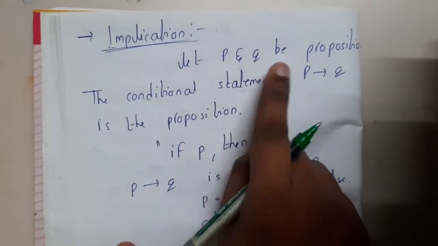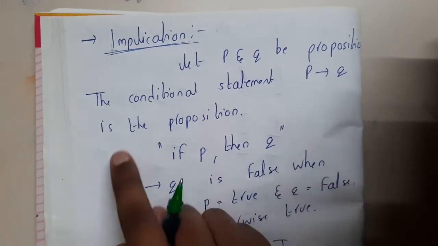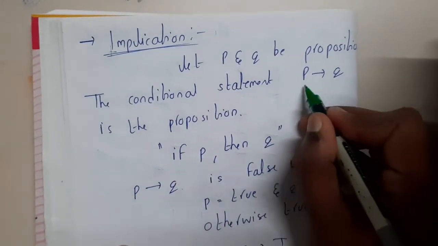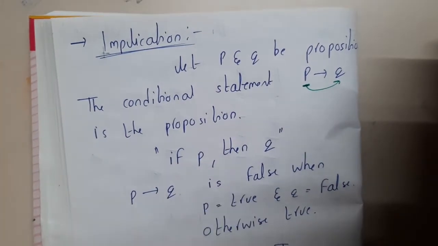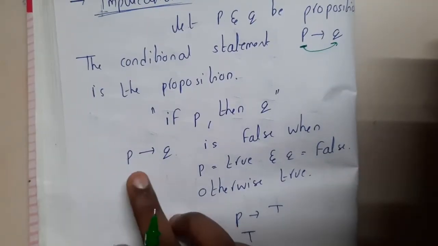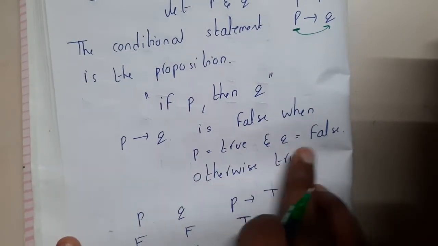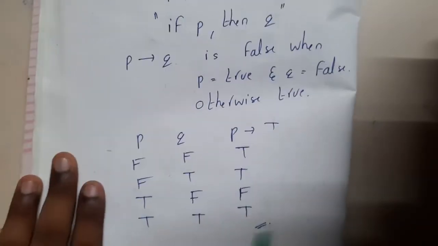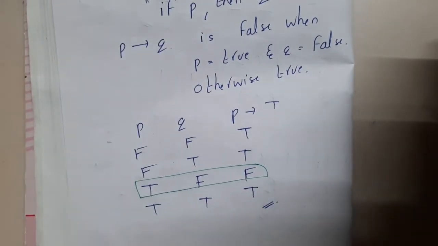So let P and Q be propositions. The conditional statement P implies Q is a proposition. If P occurs, then Q will occur. So if P, then Q. Got it? So the logic here is P implies Q is false when P is true and Q is false. Otherwise, it is true. So only in this particular case, it is false. That's the only thing.